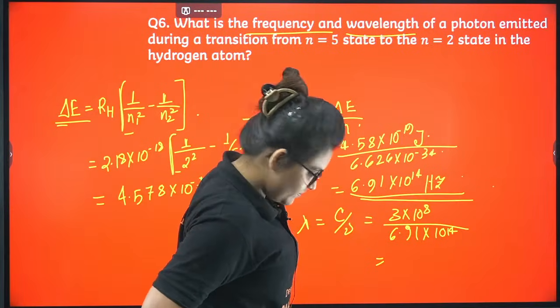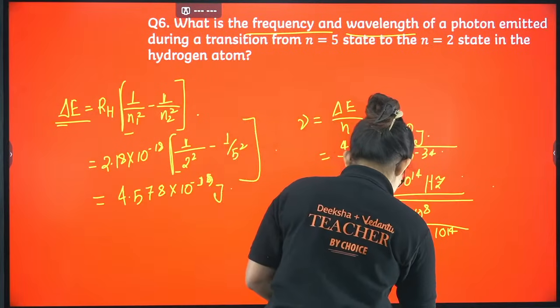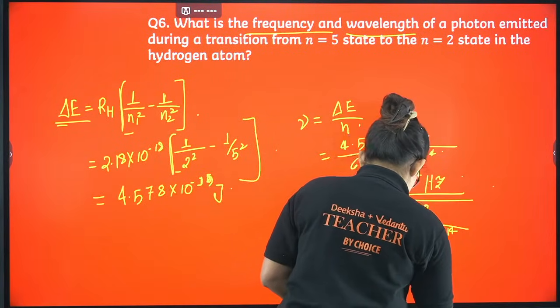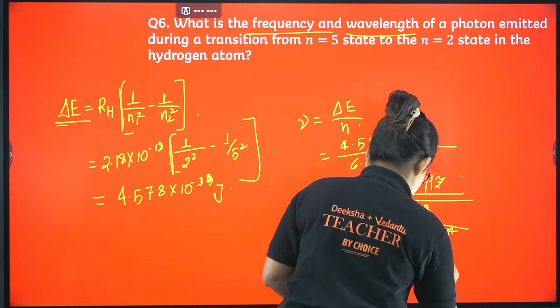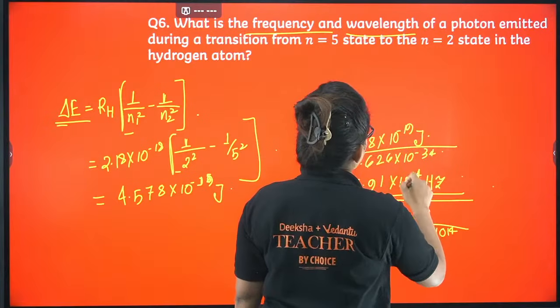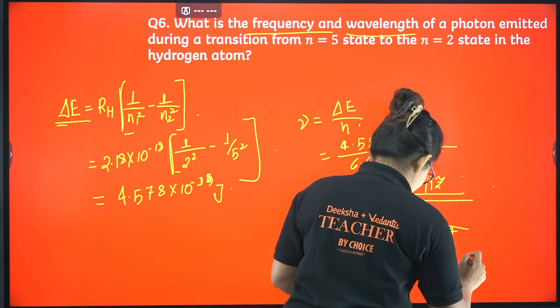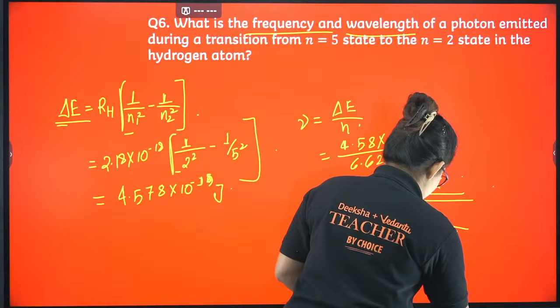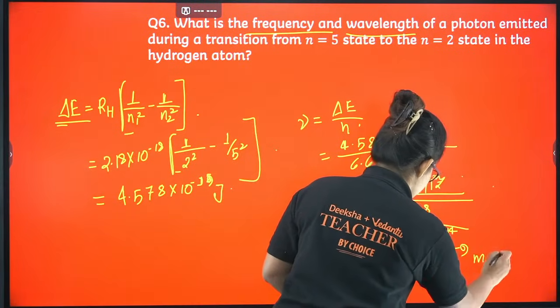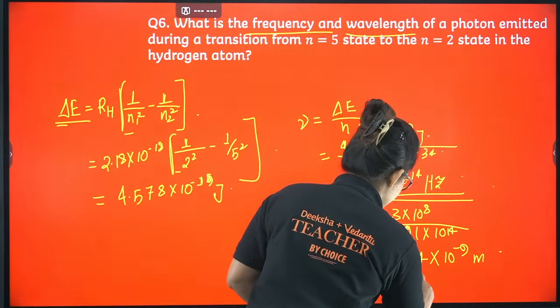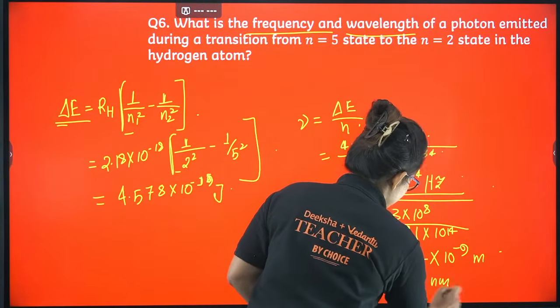If you calculate this, your wavelength will come to something like 434. Here your answer needs to come in nanometer, so it will be 10 power minus 9 meter. From there I can write 434 nanometer.